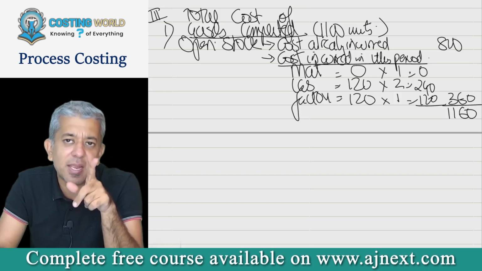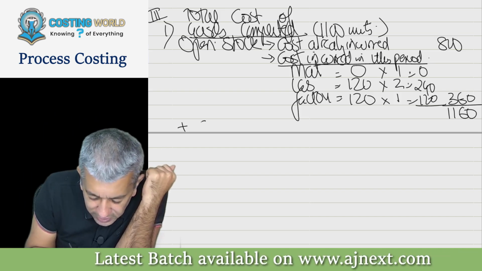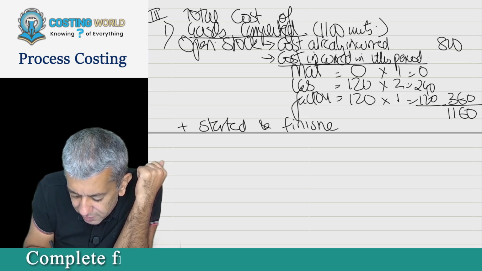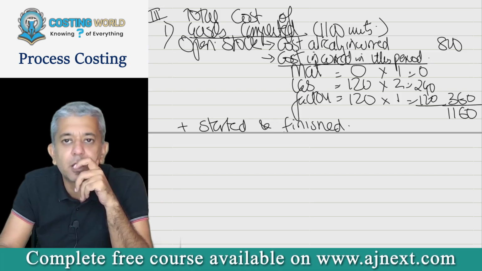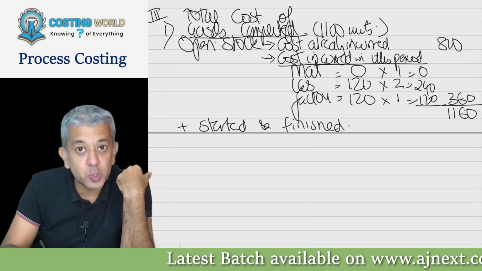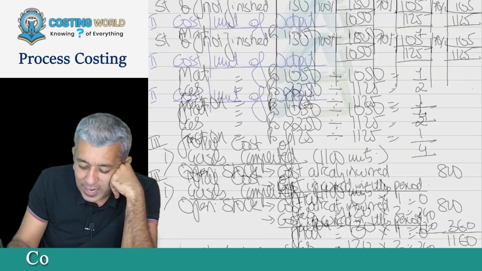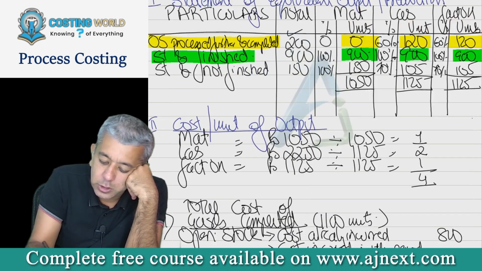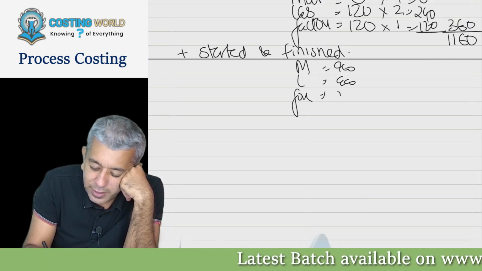Can we say the remaining 900 are started and finished? Okay, so therefore you write down over here, add started and finished. Tell me, how many units were started and finished in this particular period? 900. Now, if I'm a stupid person, then I would like to be doing this: material, labor, factory overheads, and then I should be writing three times over here, 900, 900, 900,